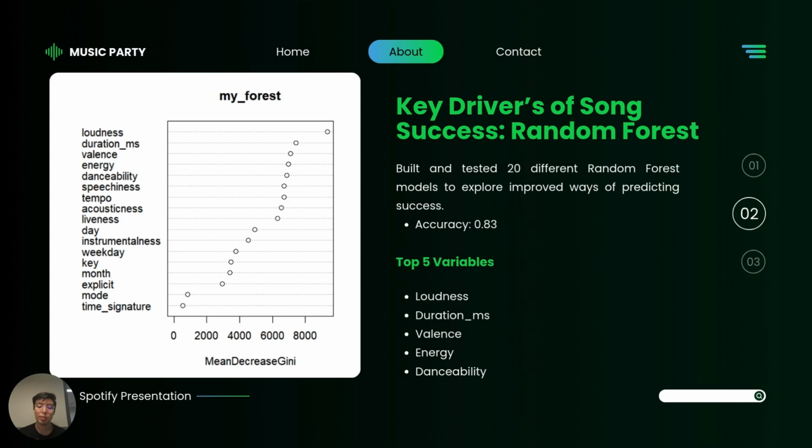And this is very interesting because it's giving us more room, as Spotify, to give recommendations to artists that want to improve their probability of success anytime they release a song. It is important to note that we did build a neural network. However, due to computational power, it did not run on our computer. We would have liked to see the results if we had been able to. We wanted to compare all the different variables, and this was just not possible on our computers.